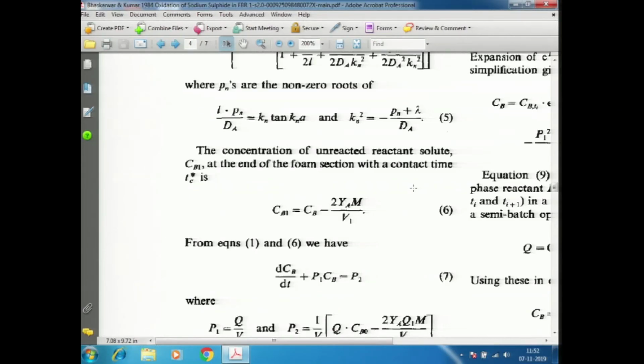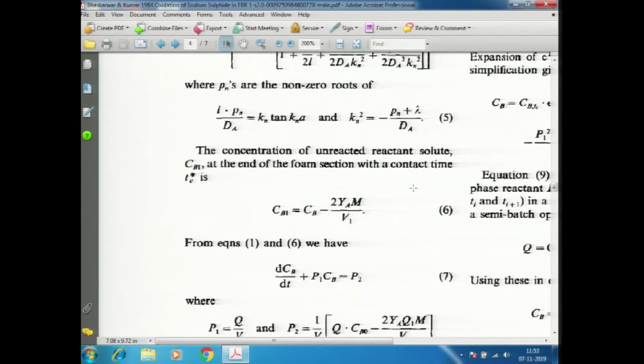If the volume of the film is V1, the liquid film has volume V1, so half film will have volume V1 by 2, and if Y is the stoichiometric constant, which is the moles of sodium sulphide reacted per mole of oxygen reacted, then the amount of sodium sulphide reacted will be m by V1 by 2 into Ya, that is per volume.